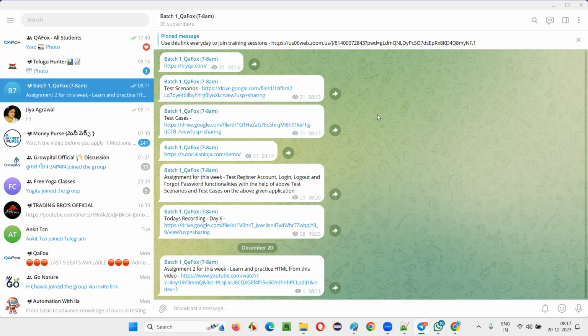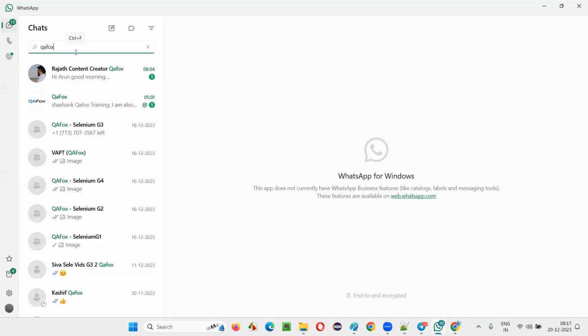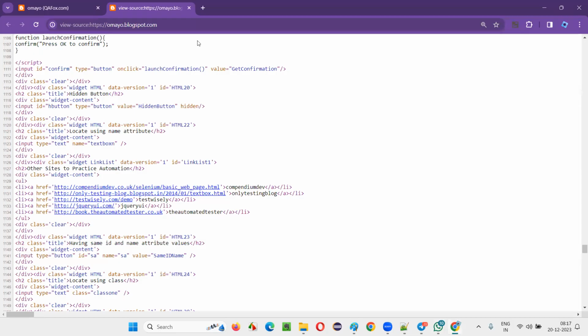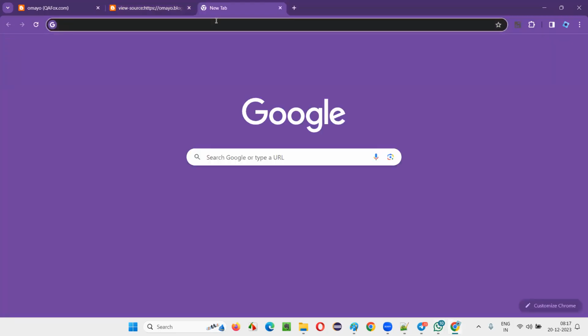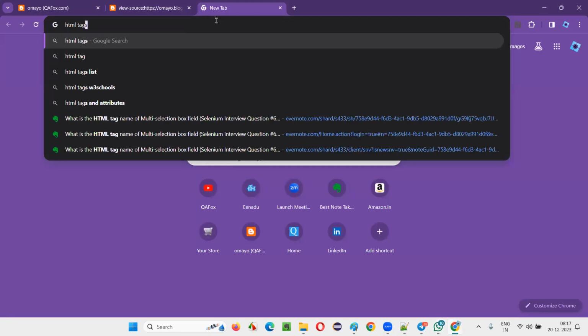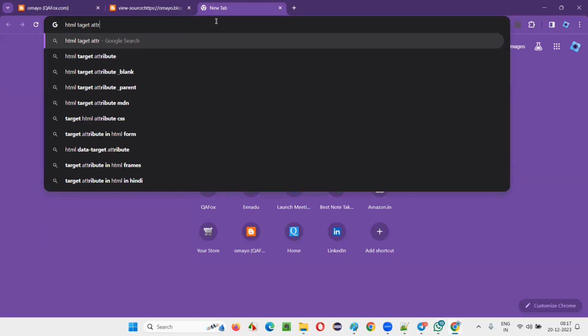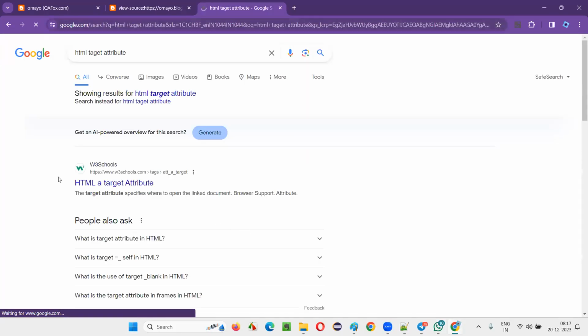Okay, so yes, ask. Arun asks: the value for target, we use one attribute value, underscore blank. Is there any other value we have to remember for target, or is just blank most commonly used? This is one question you got, right? Instead of asking me that question, if you type HTML target attribute here, you will get all of it. You are thinking about HTML now, right? Yes, that is actually required. That much knowledge is required.